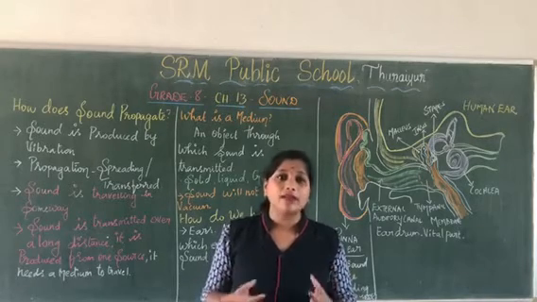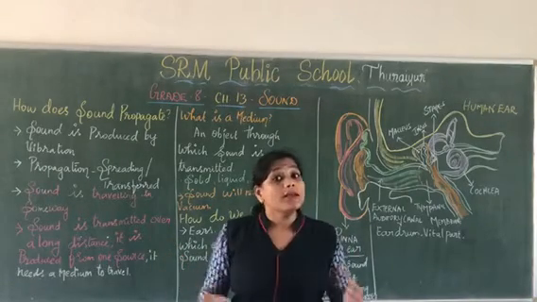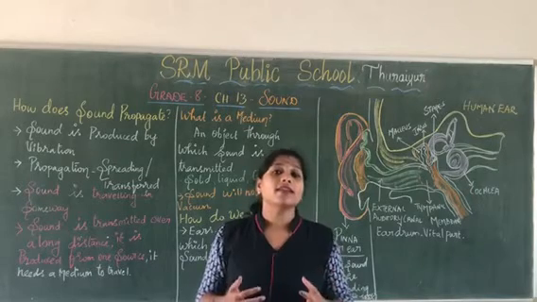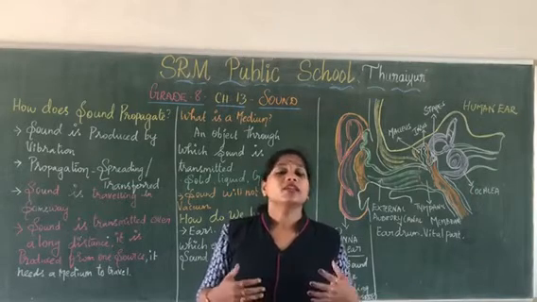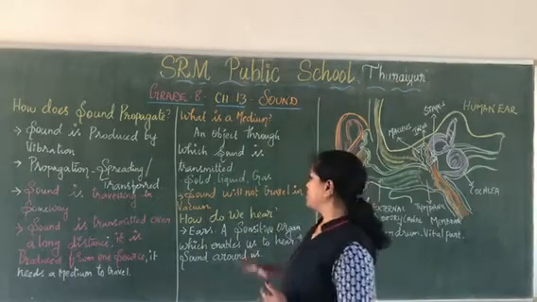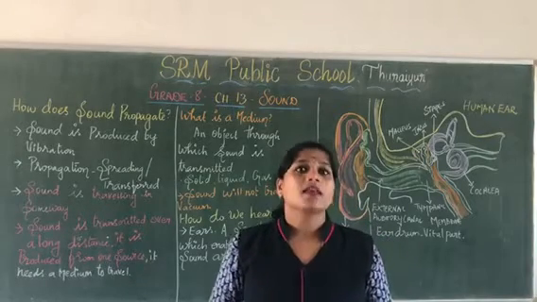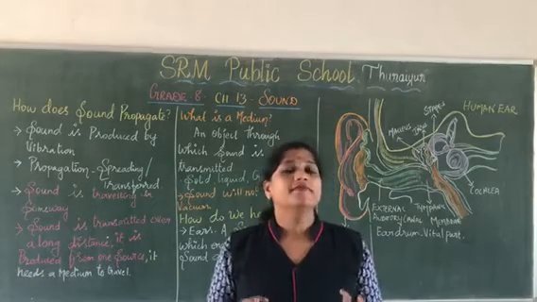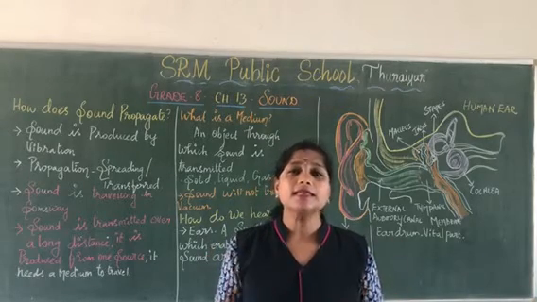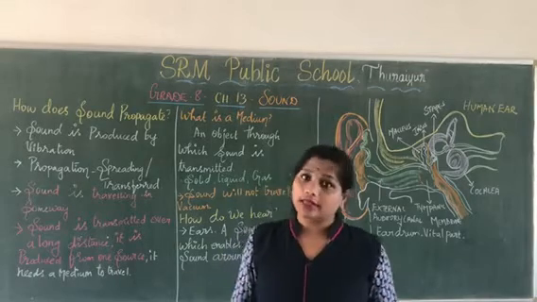Medium is nothing but an object through which the sound is transmitted. Sound can travel in a solid medium, a liquid medium, and also a gaseous medium. But sound will not travel in a vacuum. What do you mean by vacuum? Vacuum is the empty space where you cannot find even a single molecule of any solid, liquid or gas. Clear, all of you?